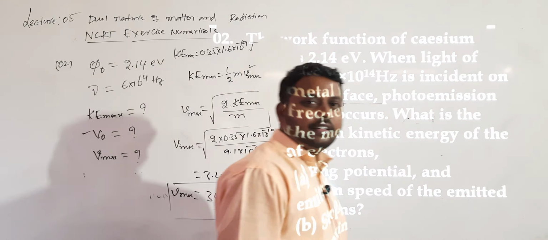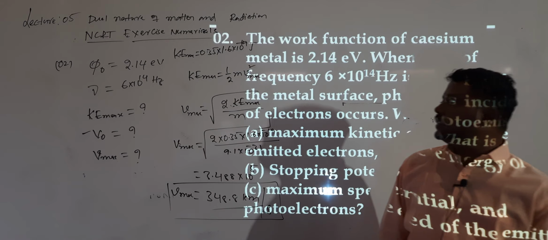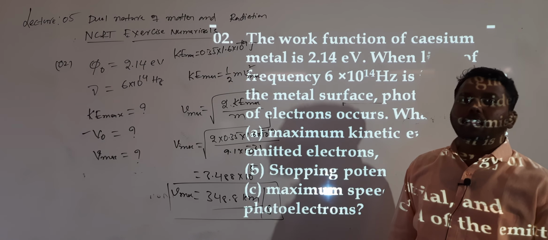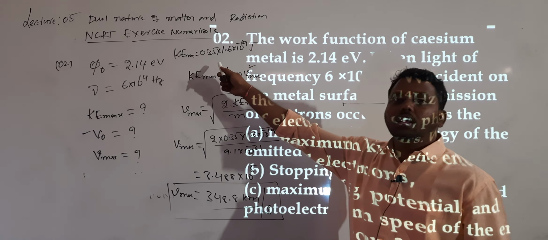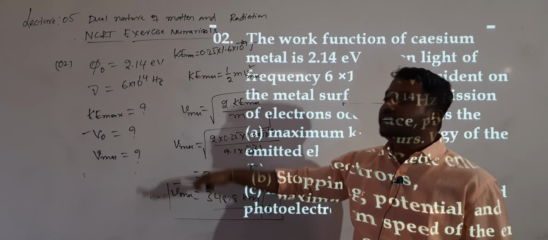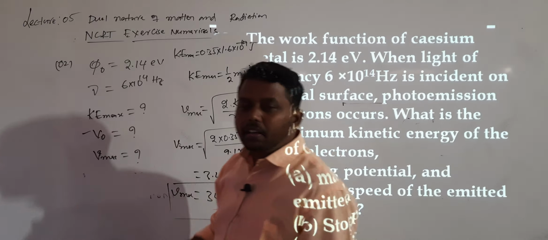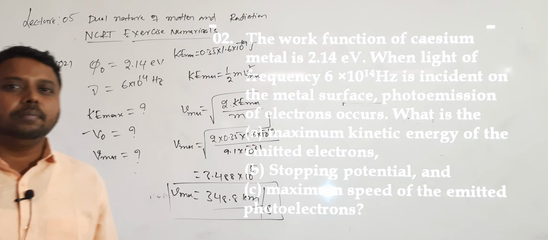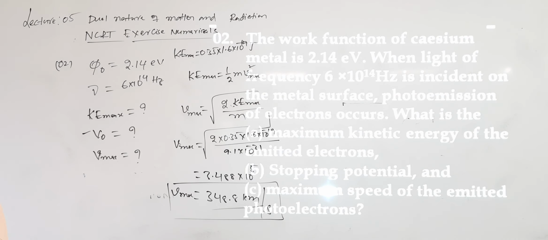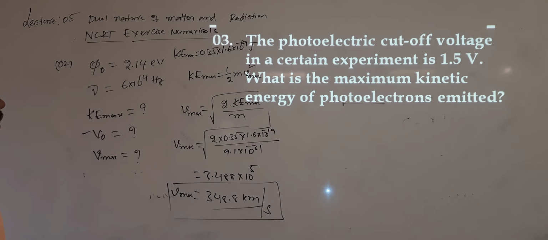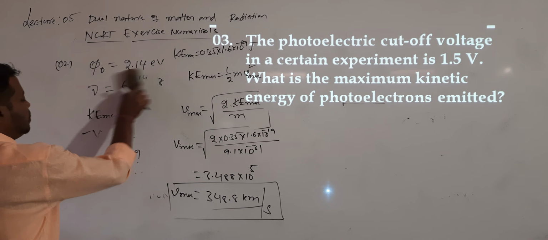Question understood? You need to get the concept, and you need to know which formula to apply, and when you need to convert, when to multiply with 1.6 into 10 power minus 19, and when to divide with 1.6 into 10 to the power of minus 19. So you need to remember the conversion. Okay? So that is question number 2.